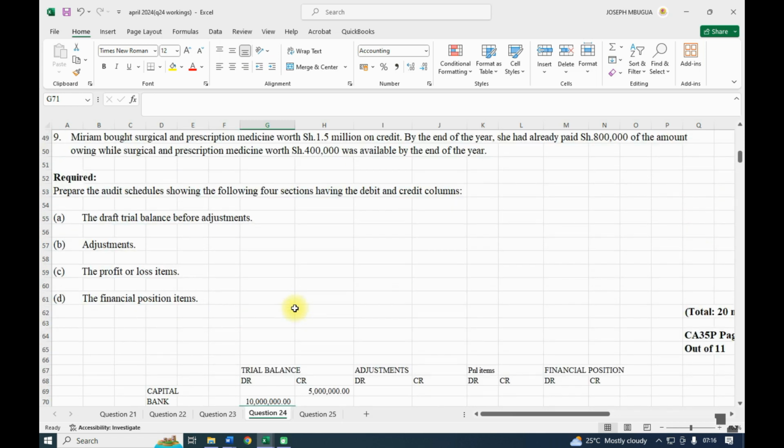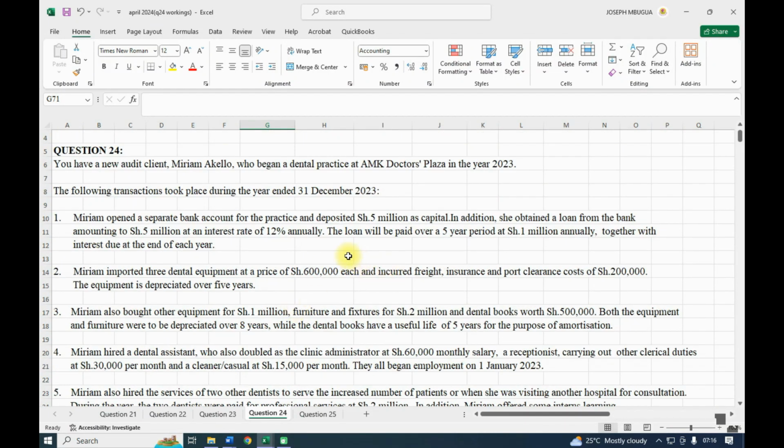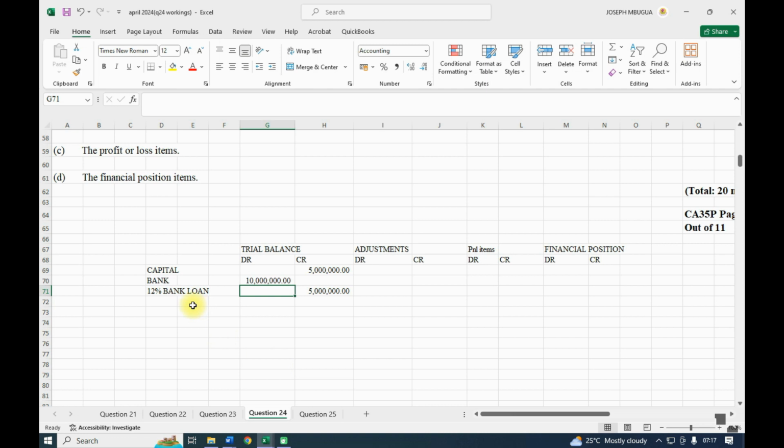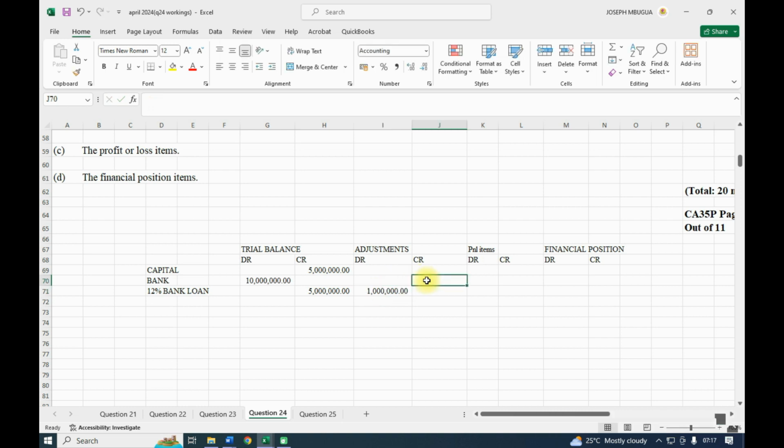bank account. Then the same note, so that we can exhaust that, the loan will be paid over a 5-year period at 1 million annually, together with interest due at the end of each year. So we have repayment of loan 1 million. That one we shall put under adjustment. We shall debit the loan because it will be a repayment, and we credit bank. So bank will be credited with 1 million and the loan will be debited because it will be a repayment of that particular loan.